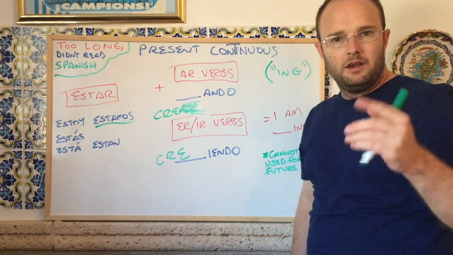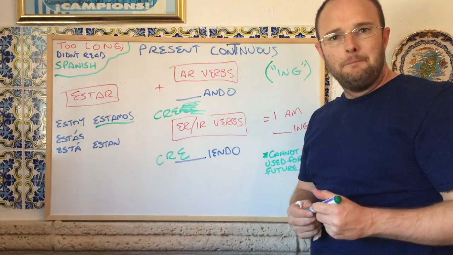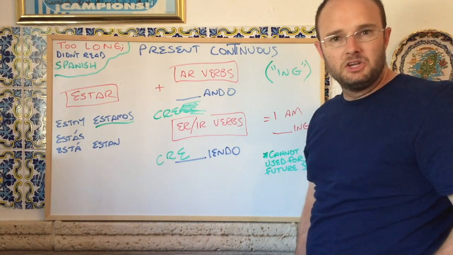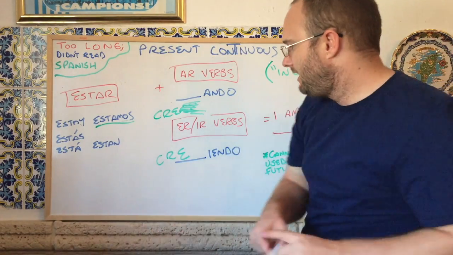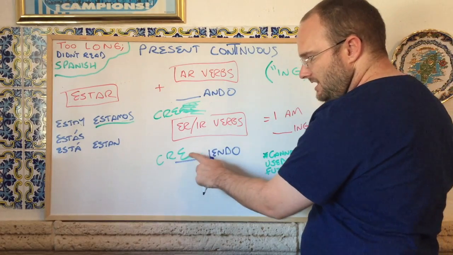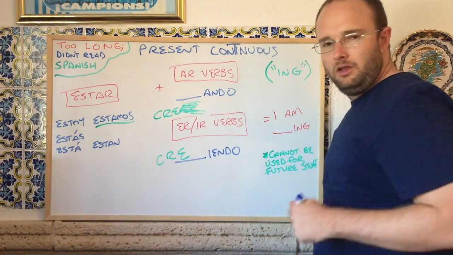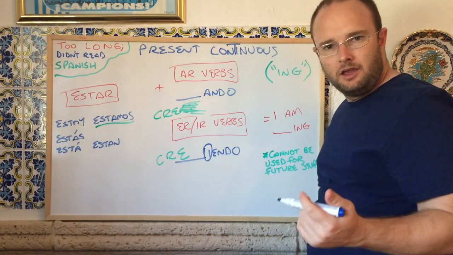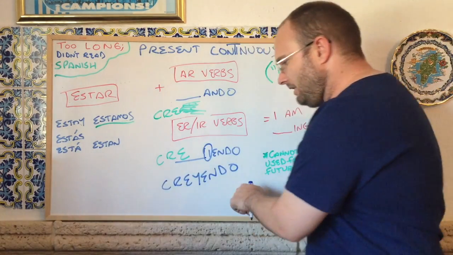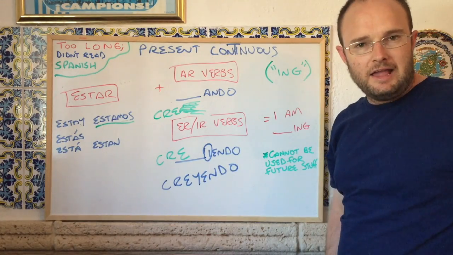Creyendo. Now, this sounds fine, but there's actually a rule in Spanish that you can't have three vowels in a row. So instead of having C-R-E-I-E-N-D-O, we're going to take that middle vowel, that I, and we're going to make it a Y. Creyendo, with a Y instead of an I.